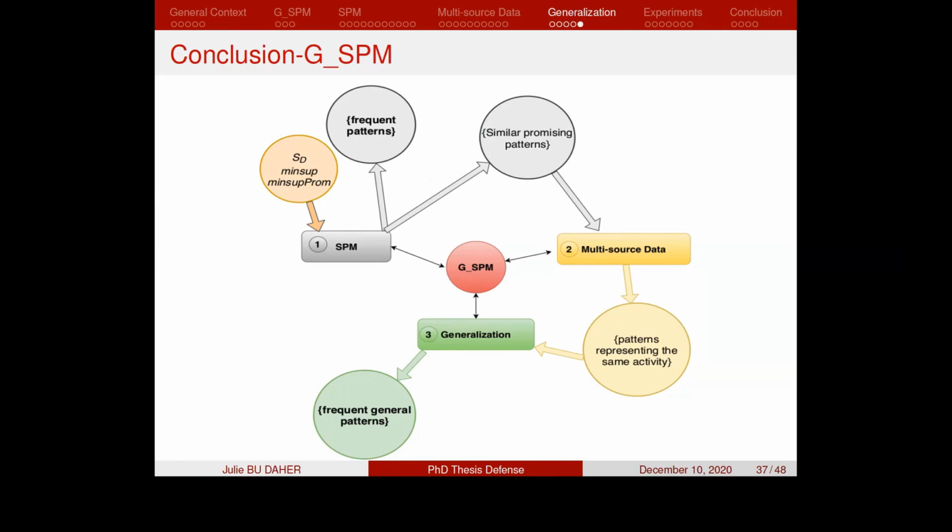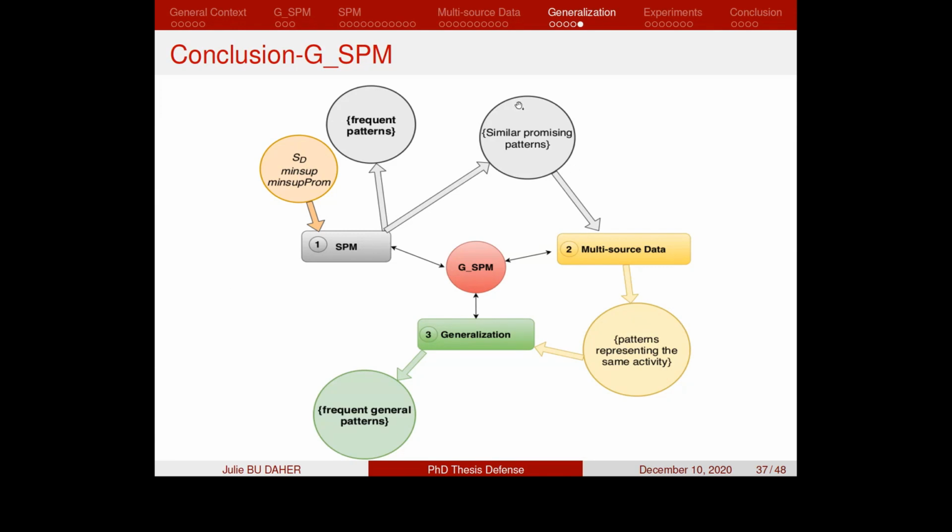In conclusion, the GSPM algorithm is formed of three main phases. The sequential pattern mining phase is the first phase of the algorithm, where it takes as input the sequential database, the minimum support promising threshold, and the minimum support threshold, and it gives as output two sets: the set of frequent traditional patterns and the set of similar promising patterns.